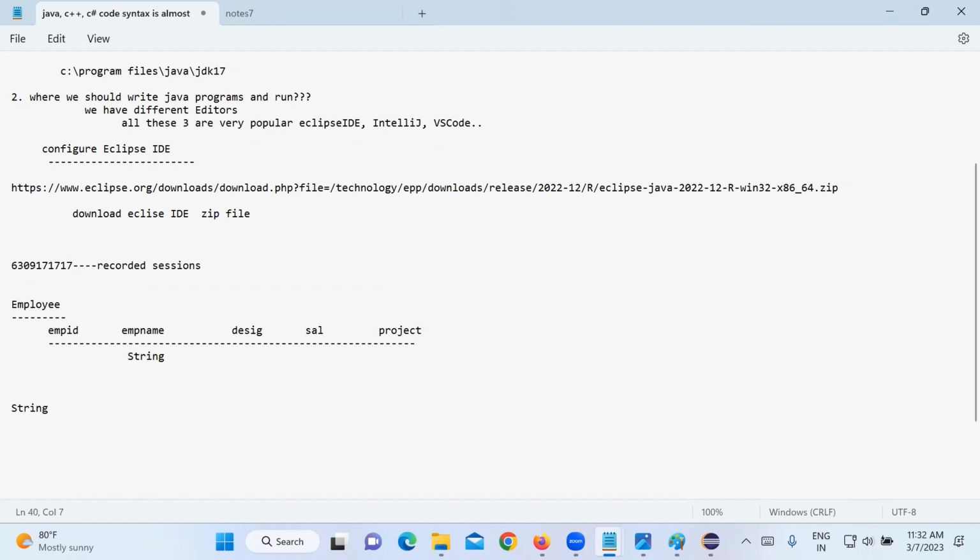So a string will allow us to store multiple characters. We can store characters, digits, special characters, anything.